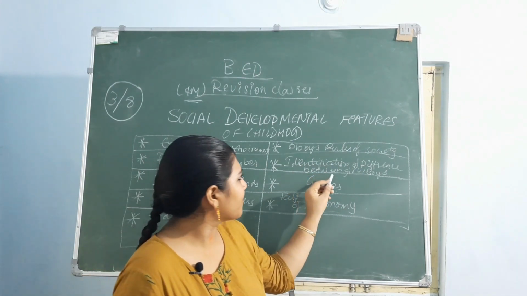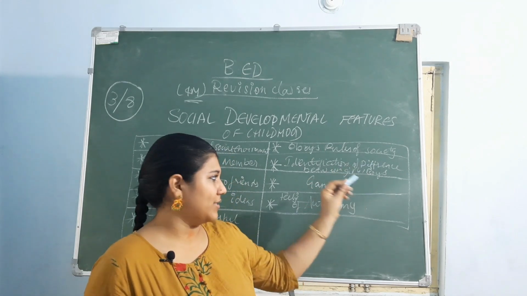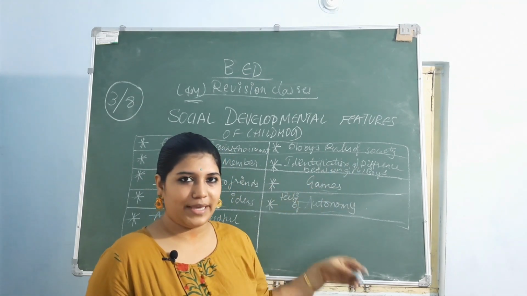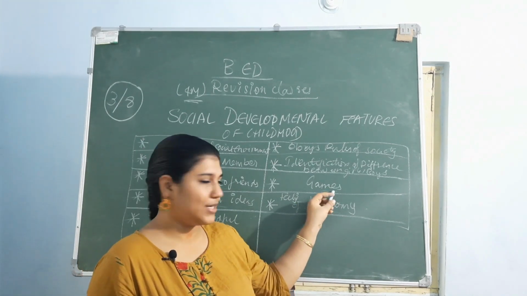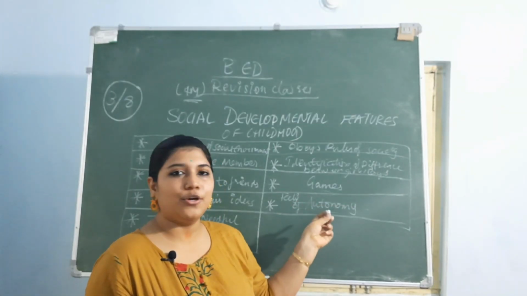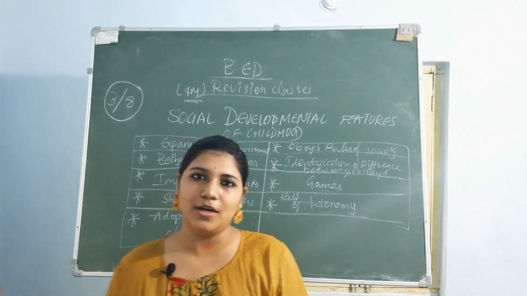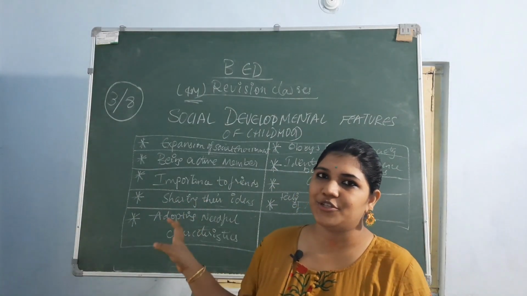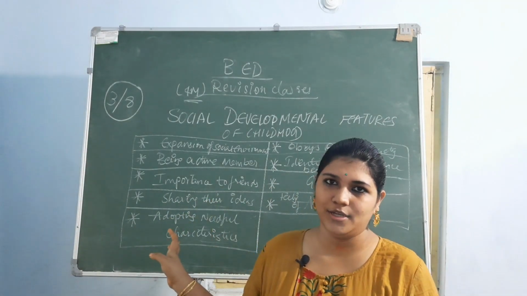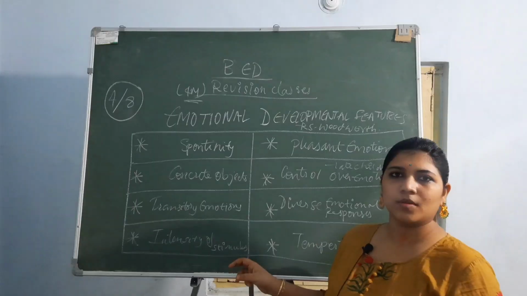And then identification of difference between girls and boys in activities, games, habits, etc. Games, playing, they are interested in games, and feeling of autonomy. Okay, these are the 9 characteristics of social development features of childhood. Clear? Let's move on to the next topic.